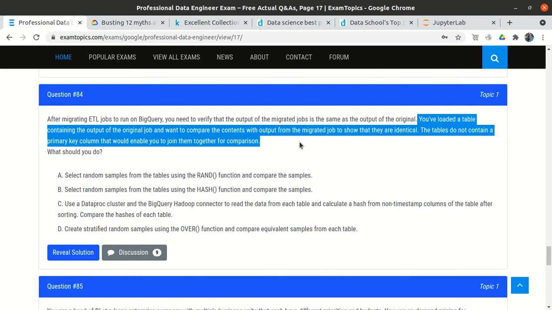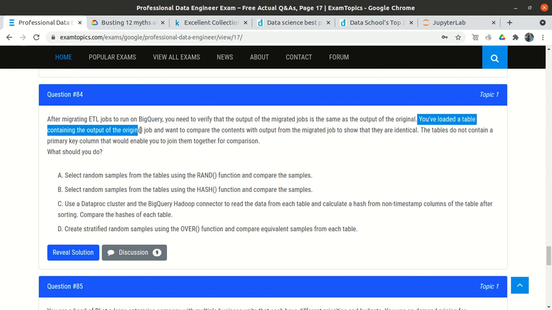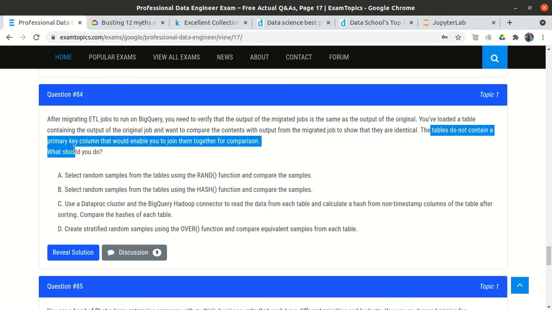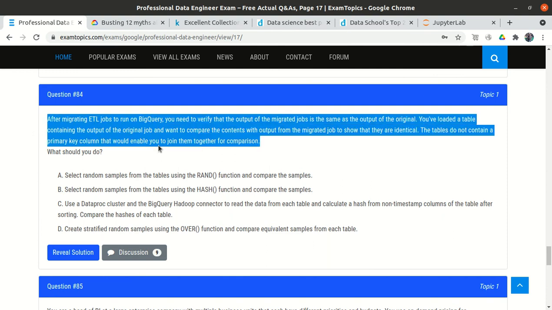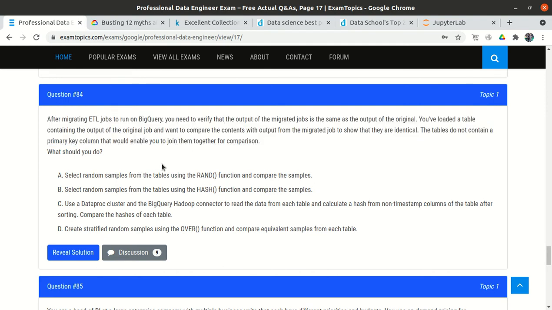You have loaded a table containing the output of the original job and want to compare the content, and the tables do not contain a primary key column, so you can't perform a join operation. So how will you compare? Let's suppose you have two tables. One table contains the original data, the other table contains the migrated data.